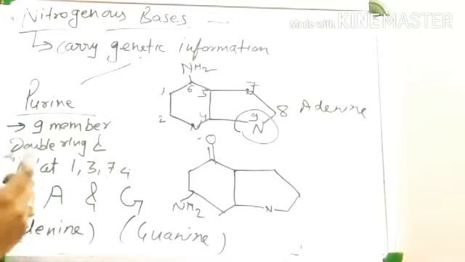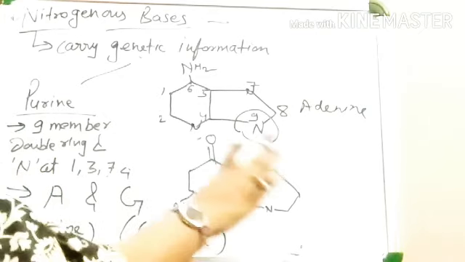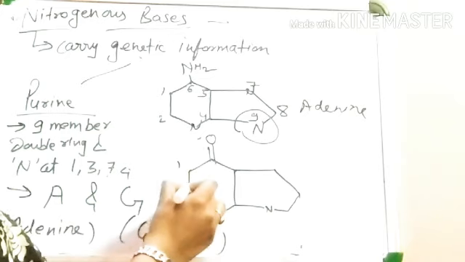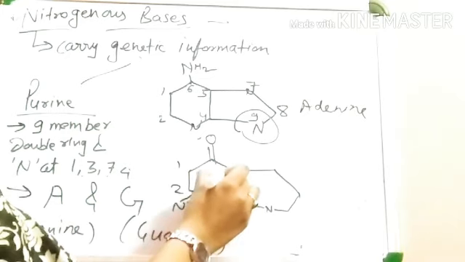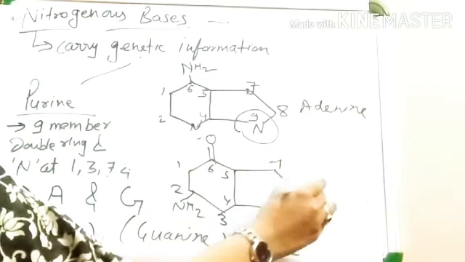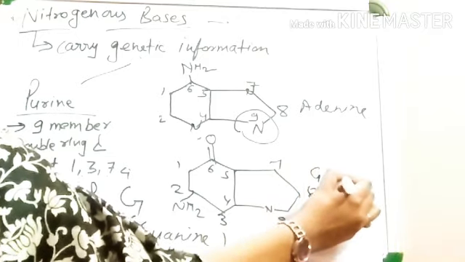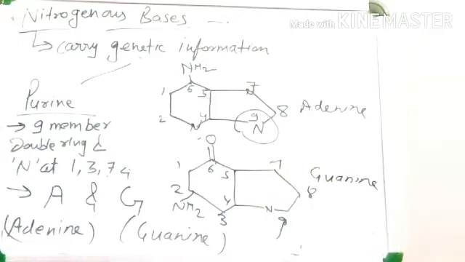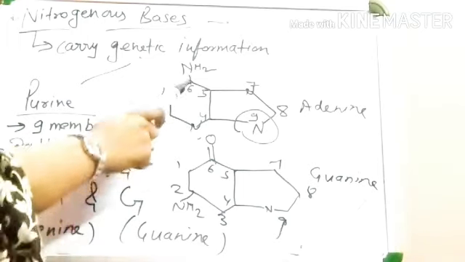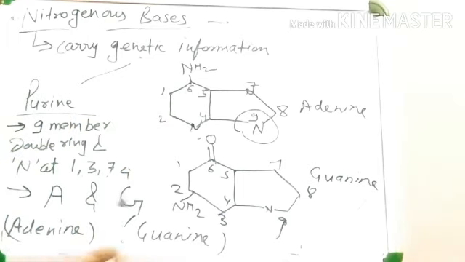Otherwise nitrogen is present at the 1, 3, 7, 9 positions everywhere. So this is guanine. The difference is NH2 is present at the 6th position and here at the 2nd position, and one keto group is present in guanine.